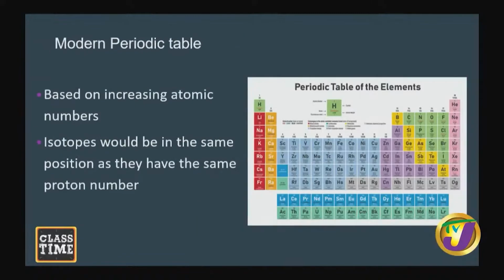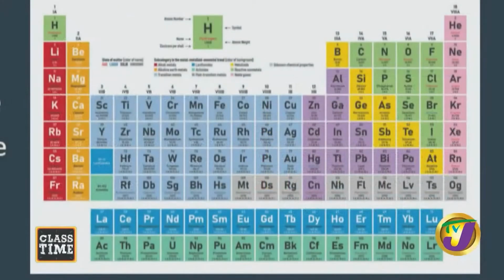So the new periodic table came about, where we no longer arrange the atoms in terms of their increase in masses. We now use an increase in atomic number to assign each element a position in the periodic table. That means that all the carbon isotopes would be in the same position, because isotopes are atoms of the same element with the same number of protons but a different number of neutrons. So although the masses might vary, the atomic number would remain the same. So all isotopes of carbon would be in the same position, and the same for all the other elements.